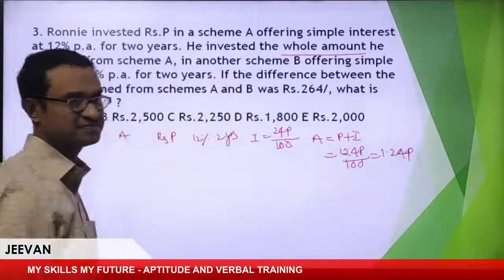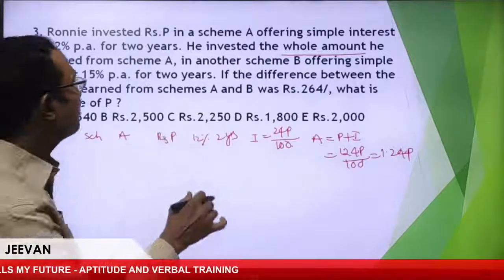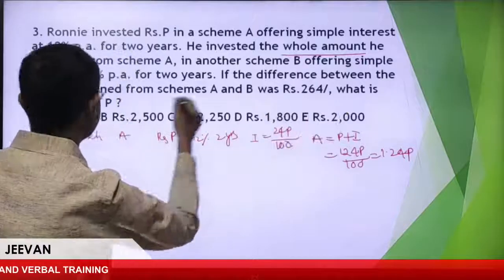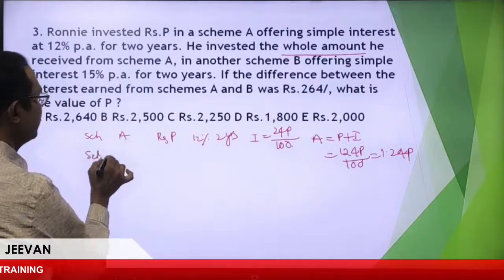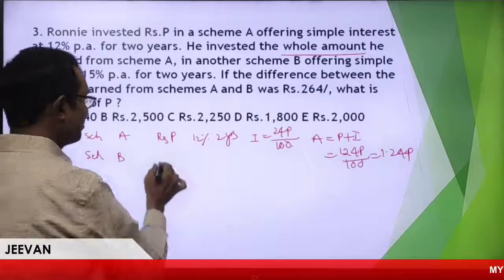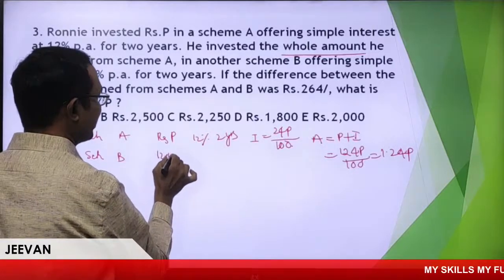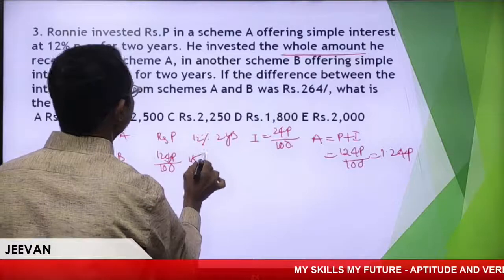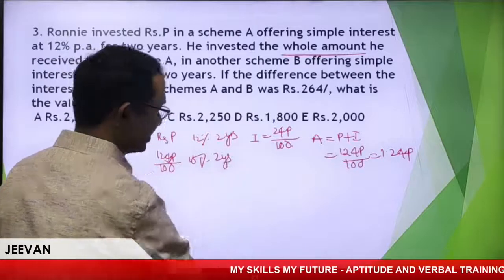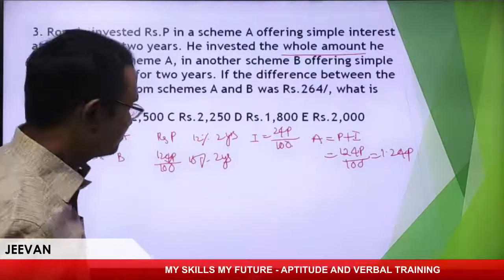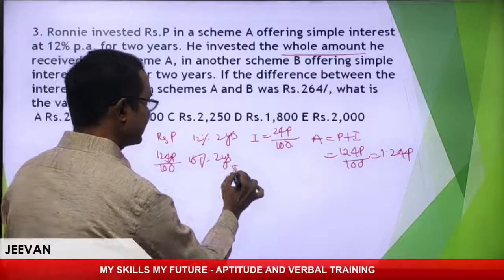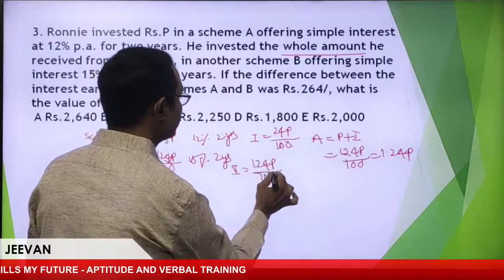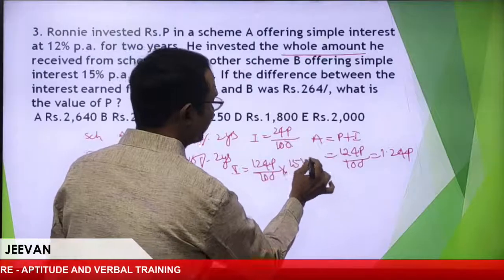Great. This amount is received from A and he kept in another scheme. So in scheme B invested, now the principal is very clear, 124P by 100, at 15% for 2 years. What is the interest now? Again we calculate interest is equal to 124P by 100 into 15 into 2 by 100.